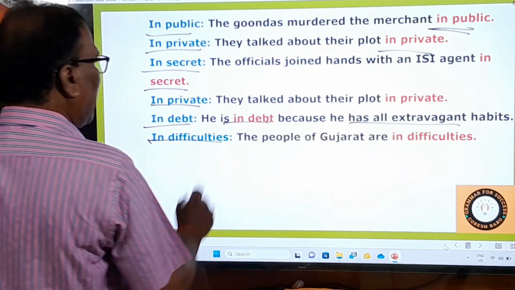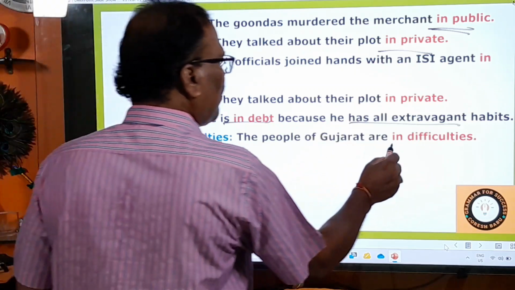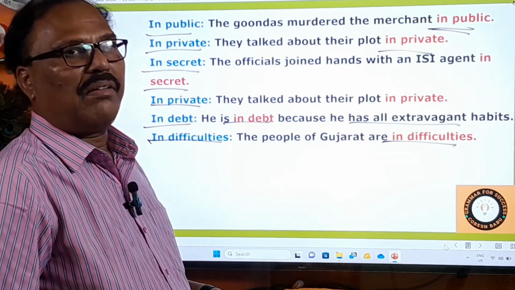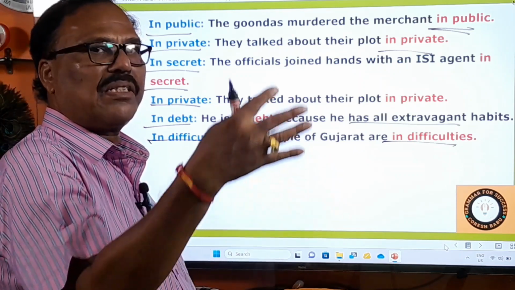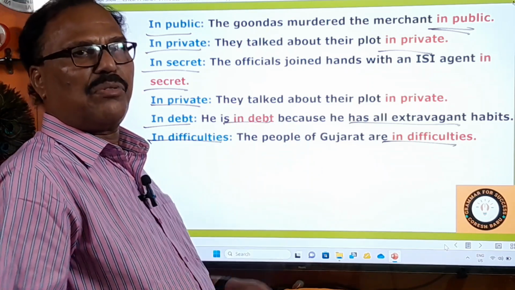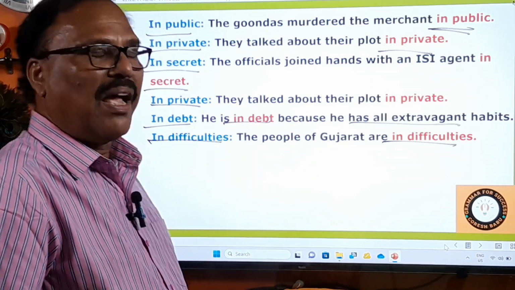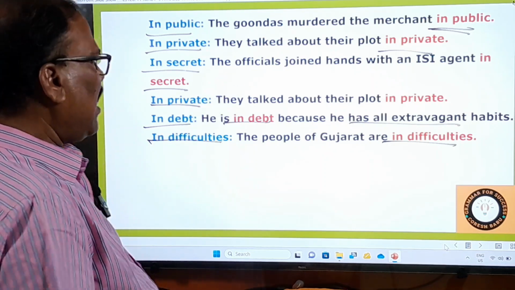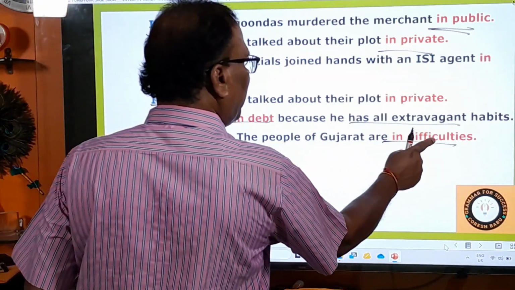And then comes in difficulties. The people of Gujarat are in difficulties. Of late, what happened? A big storm has hit Gujarat, and many areas in Gujarat have been inundated, and that's why the people of Gujarat are in difficulties.